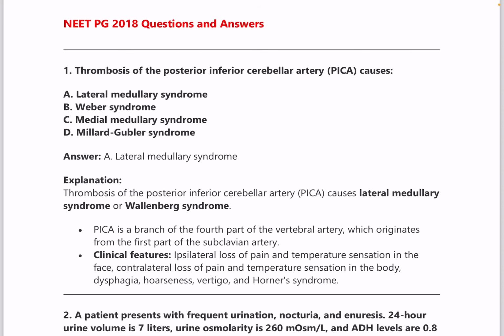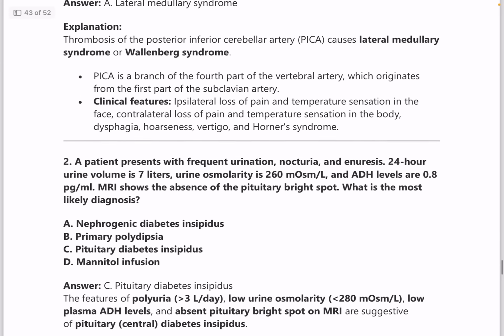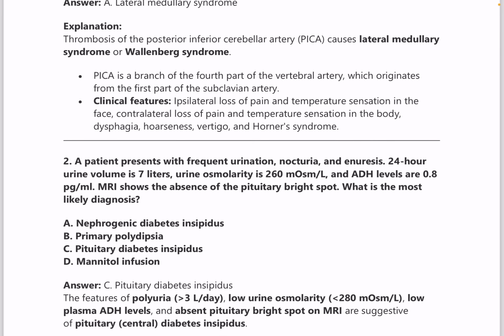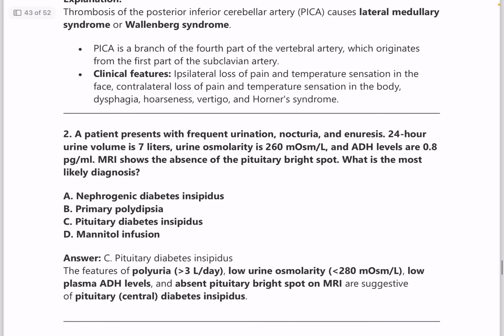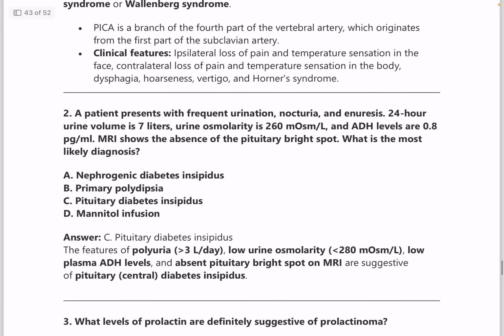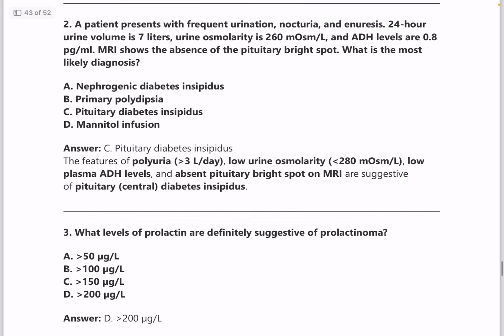Also, please check out the medial medullary syndrome and the medial and lateral pontine syndrome as well. It is a little difficult topic, but please go through that. Questions keep coming up from there sometimes. If at all a question comes, don't miss out on it. Please try to read them also, but read these topics with much concentration because it is a little confusing and you need to remember them.